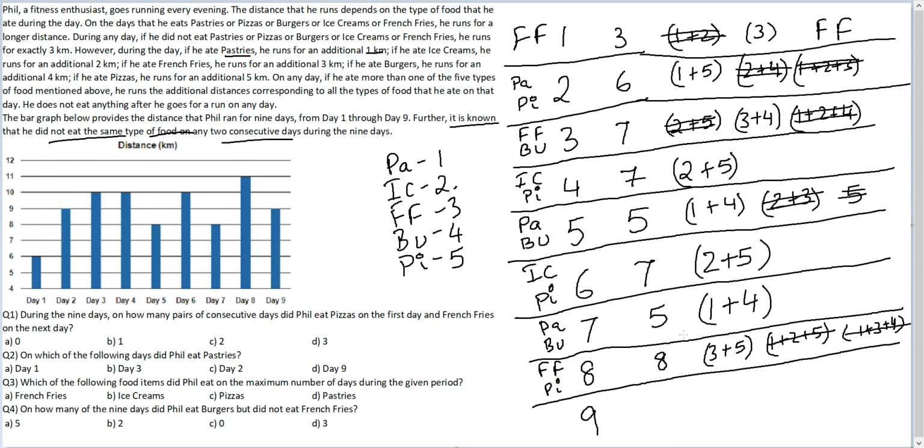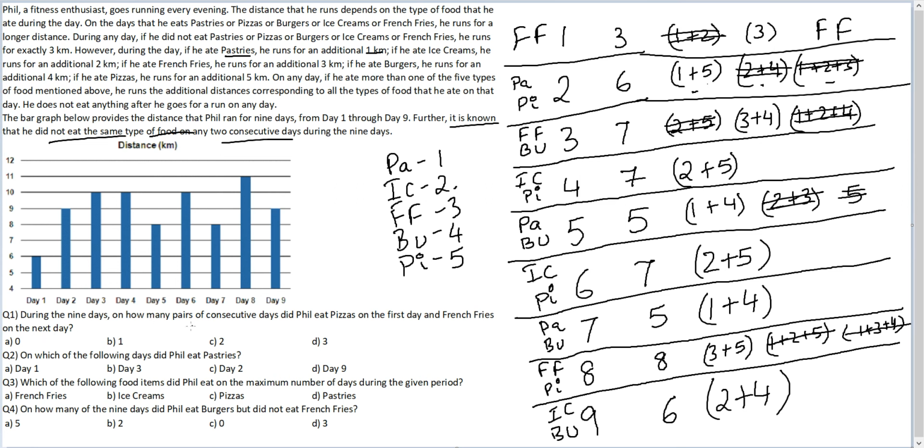This is also known. Now for the final day, day 9, we have 6 extra kilometers run. For these extra 6 kilometers, the cases are 1 plus 5, 2 plus 4, or 1 plus 2 plus 3. Because 3 is getting used up here and 5 is also getting used up here, 3 makes this case invalid, 1 plus 5 makes this case invalid. So the only possibility here will be 2 plus 4. 2 and 4 are nothing but ice cream and burger. And therefore, we now have a list of precise items that he has eaten on all 9 days. Let's get to the individual questions.